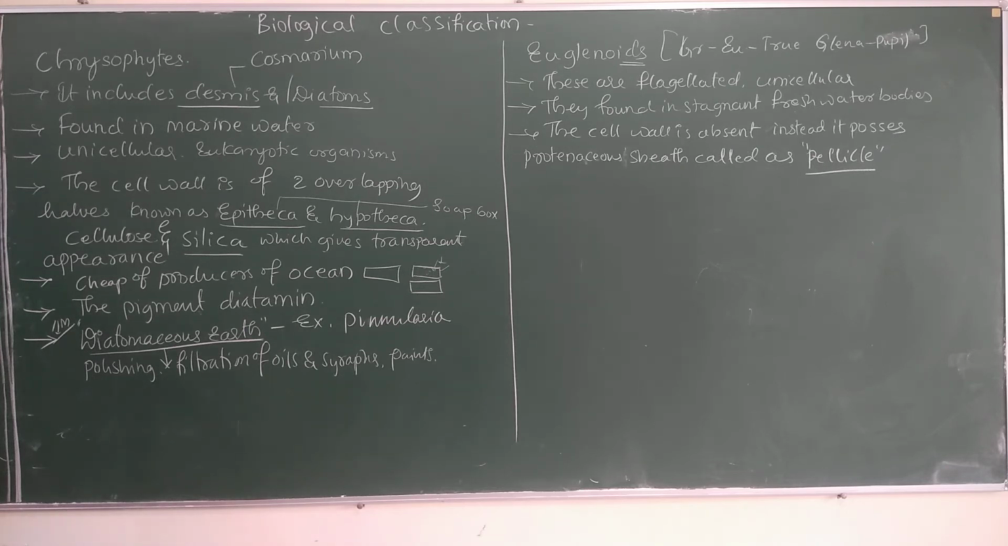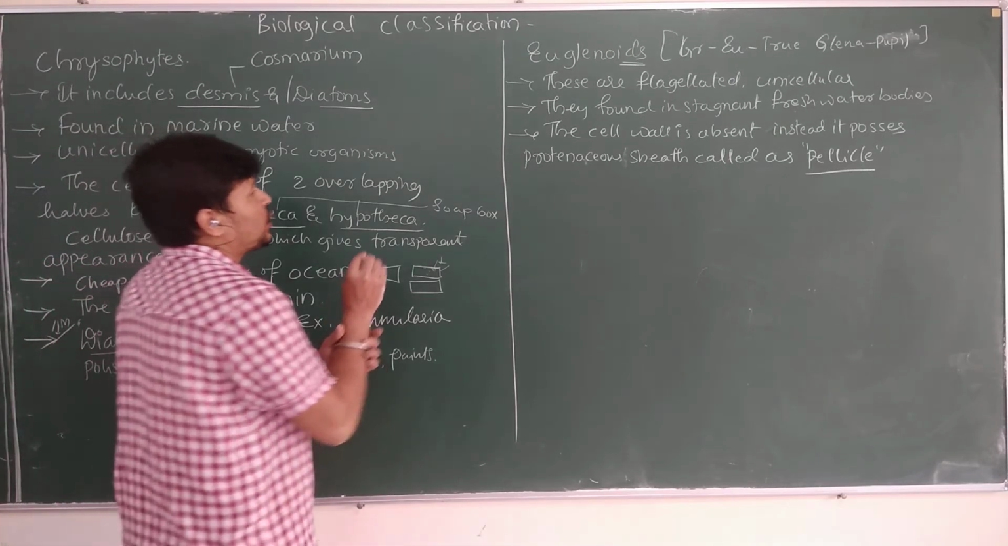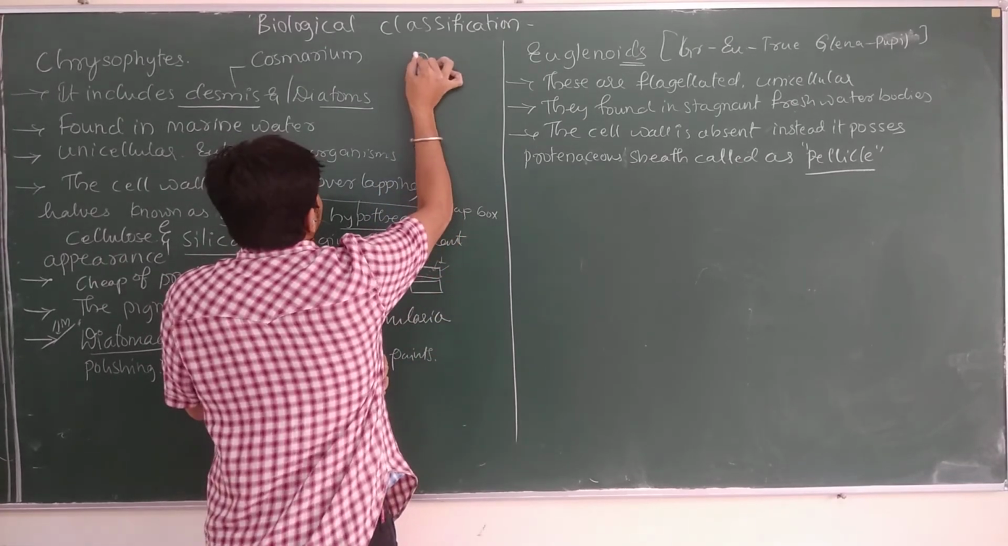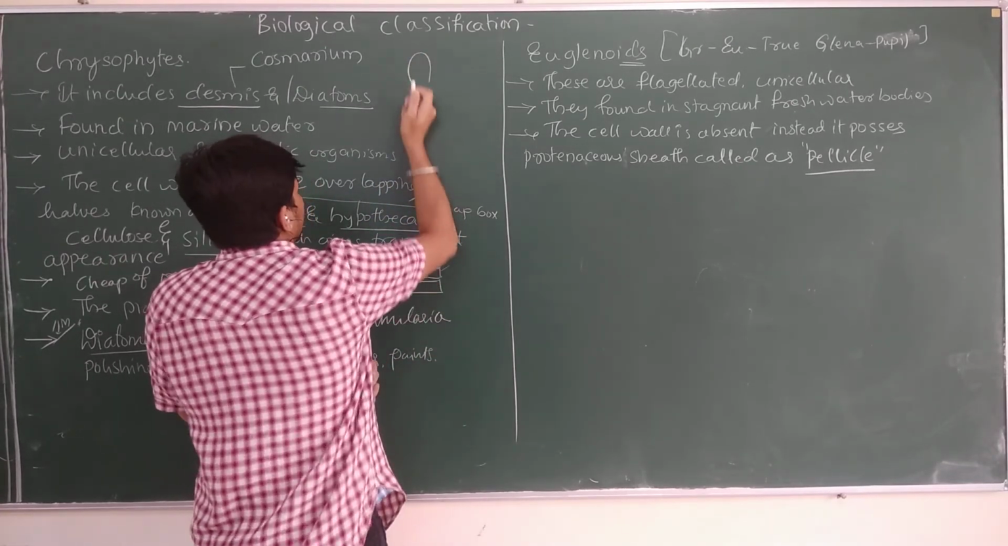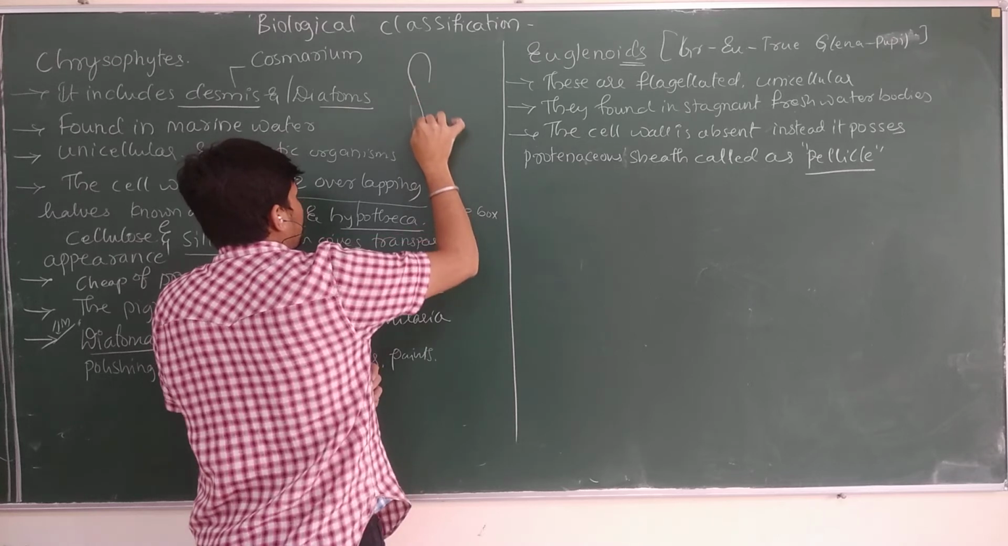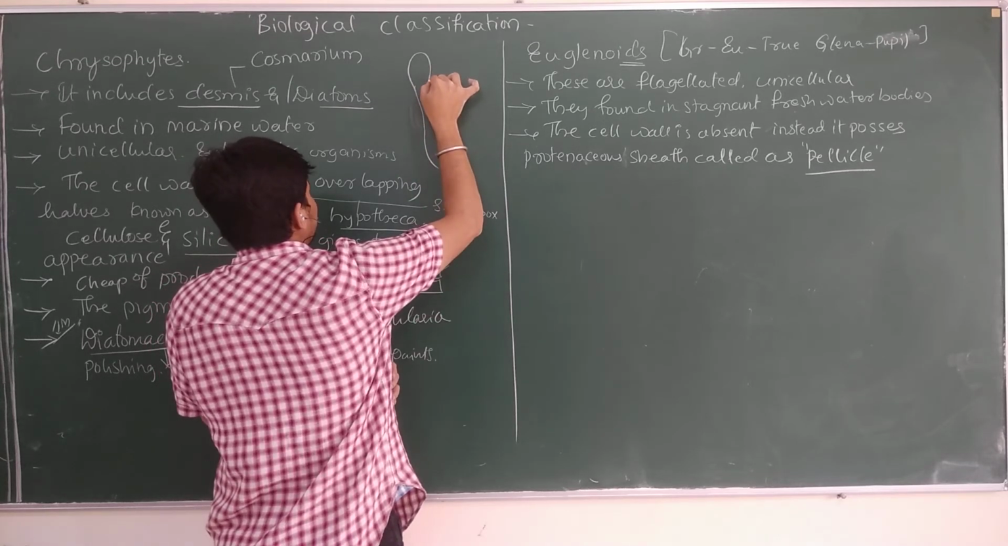So these Euglenoids have 2 flagella. Let me draw a diagram on the board of the Euglena, right?